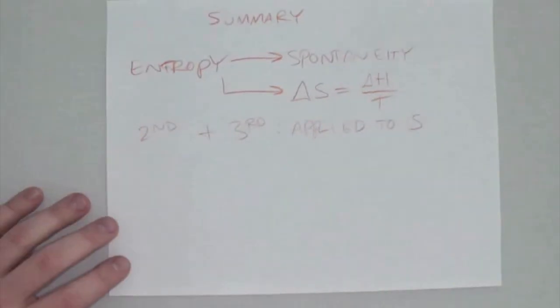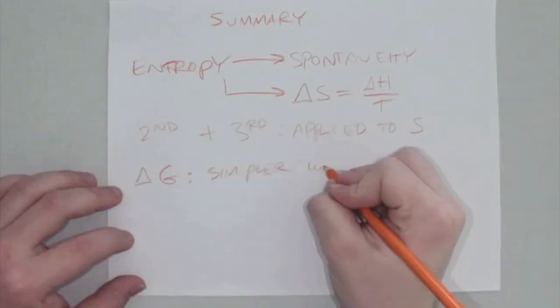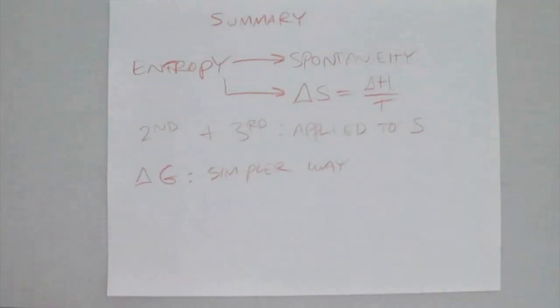entropy. And we finished off by talking about Gibbs free energy and how this is a simpler way of determining if a process is spontaneous instead of having to deal with the entropy in the universe. So hopefully that has all been helpful.